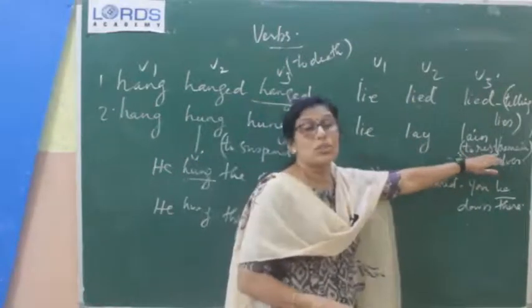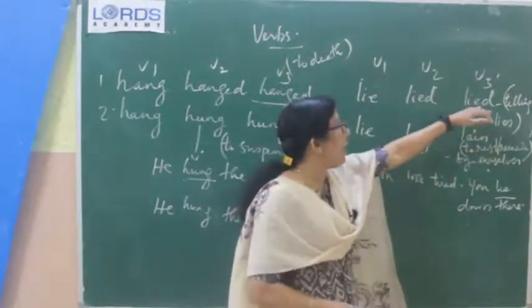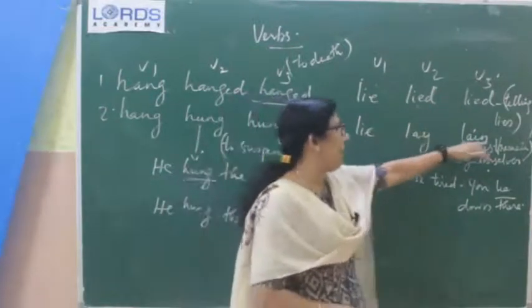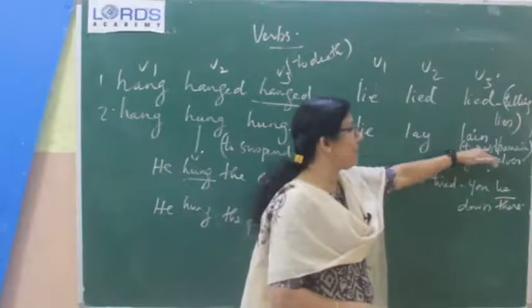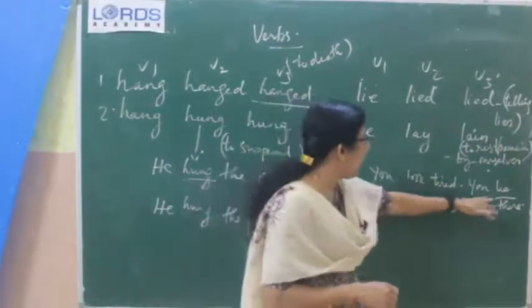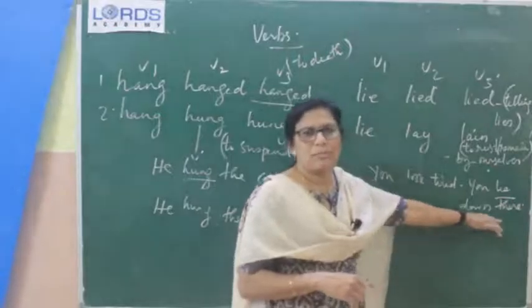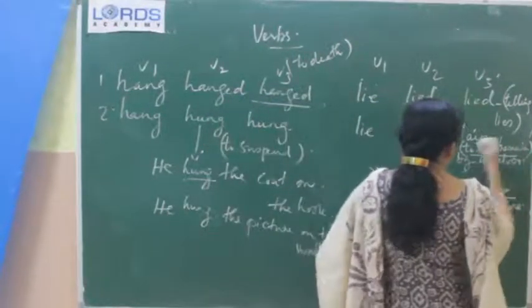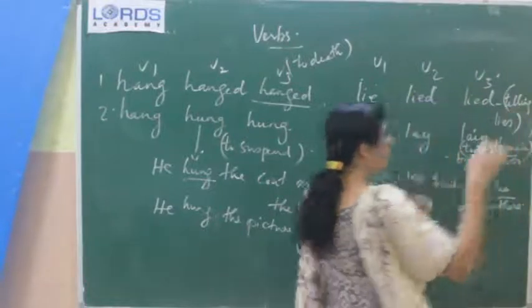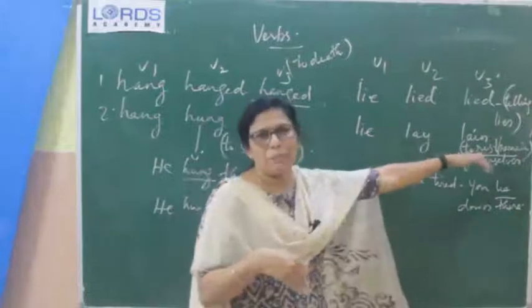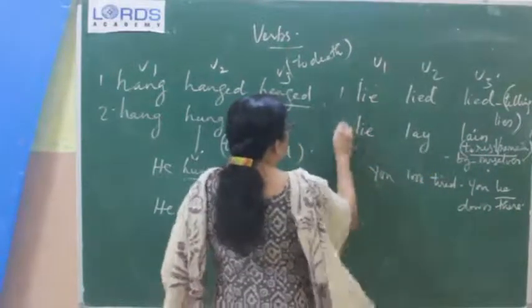The meaning is to rest. First one, telling lies. Second one, lie. V2 is lay and V3 is lain. The meaning is to take rest. So that is why, you look tired, you lie down there. For some time, after that only you need to continue with the work. So, you need rest in between. So, to rest or remain in a place by ourselves is called lie, lay and lain. The meaning for the second set is that.